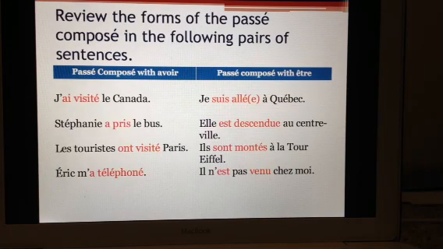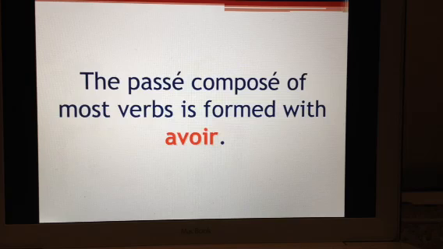So here are some examples of uses of the passé composé with avoir and with être. Remember, most verbs use avoir, only a few of them use être. So there's some examples of how those are formed. Pause the video if you want to write those down. The passé composé of most verbs is formed with avoir. So 99% of all verbs you have avoir. Either j'ai, tu as, il a, elle a, nous avons, vous avez, ils ont, elles ont. So one of those.